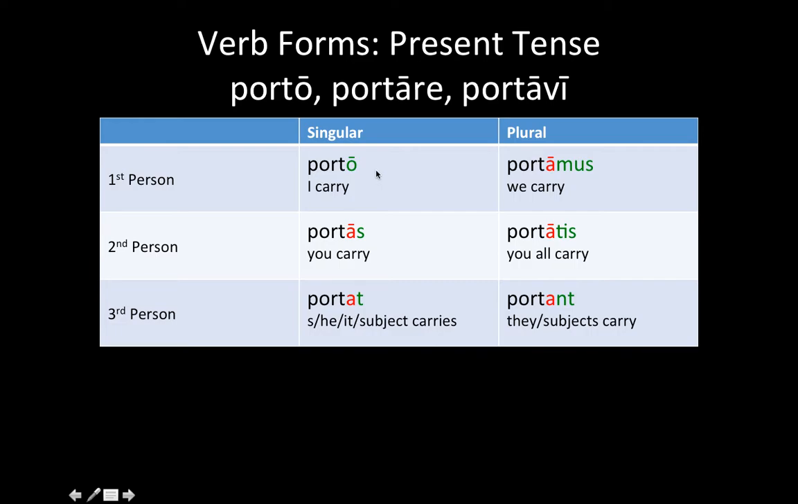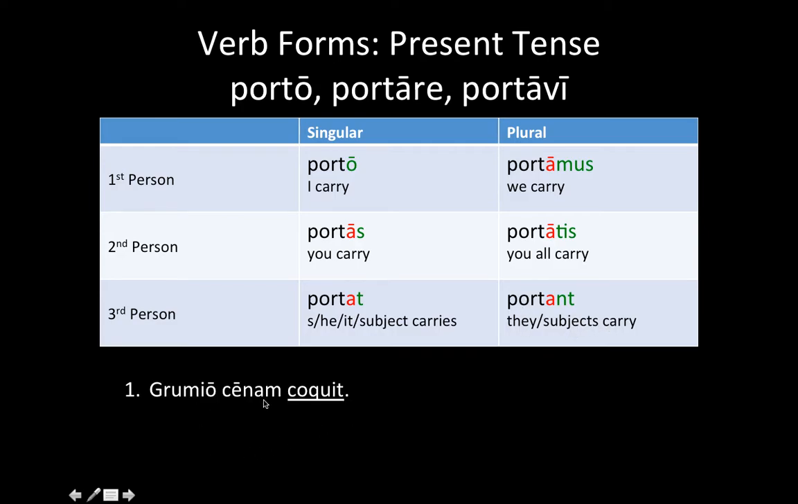This is the present tense. Porto is our first person singular present tense, and it's also our first principal part. The rest of the forms, portas, portat, portamus, portatis, and portant, come from the second principal part. You do that by simply chopping off the RE of the infinitive and adding the personal endings, which we talked about on the previous slide. So: you carry, he, she, it, or a specified subject carries. We carry, you all carry, they or specified subjects carry.